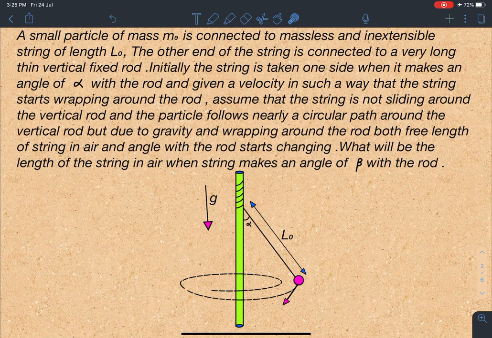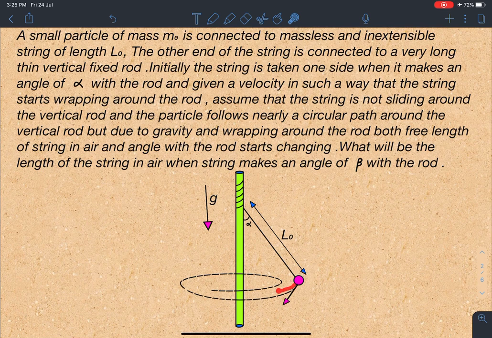Assume that the string is not sliding around the vertical rod and the particle follows nearly a circular path around the vertical rod, but due to gravity and wrapping around the rod, both the free length of string in air and the angle with the rod start changing. What will be the length of the string in air when the string makes an angle of beta with the rod?